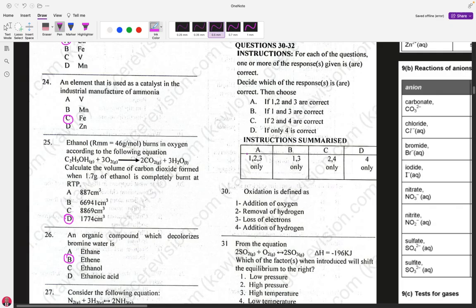So we cannot say it is only 1 and 3, addition of oxygen. We can say it's 1, 2, and 3.